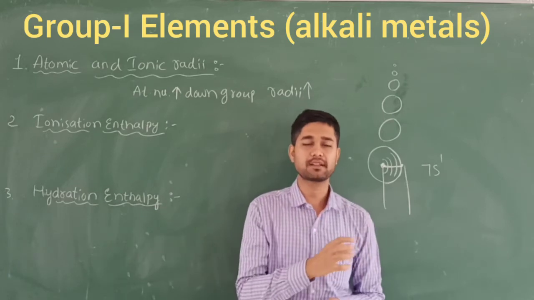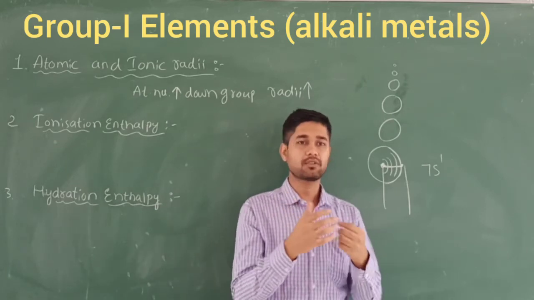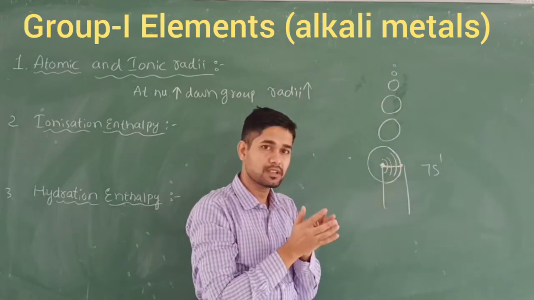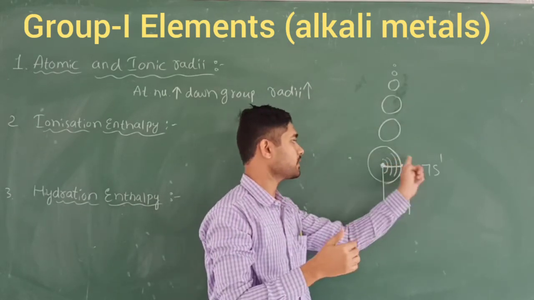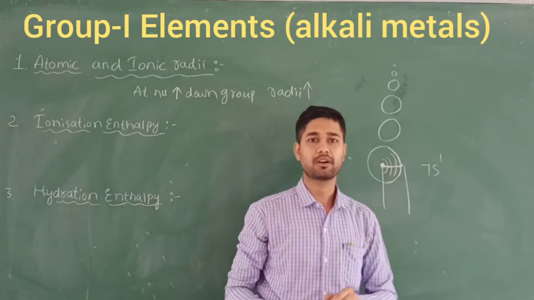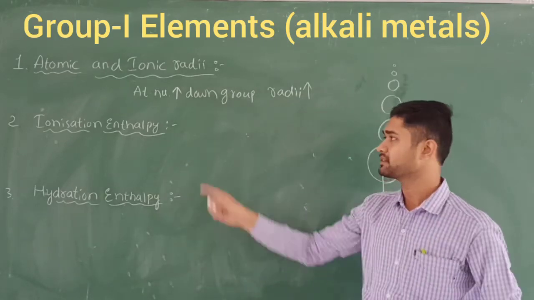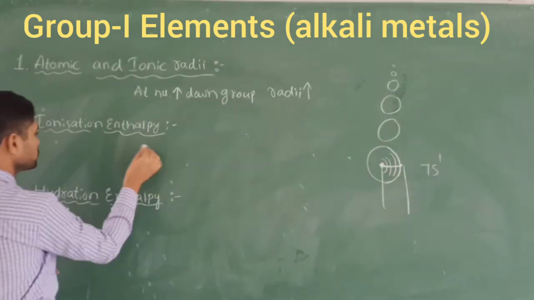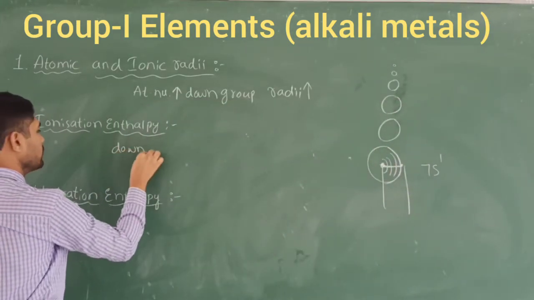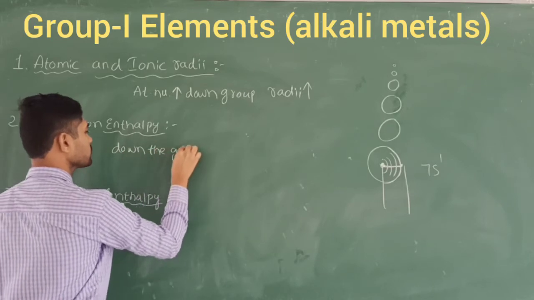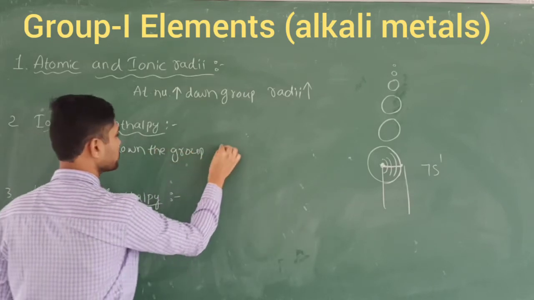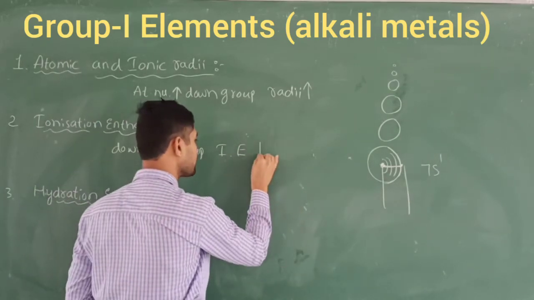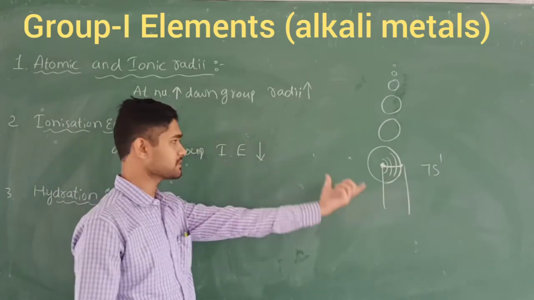The presence of electrons in between the nucleus and the outermost electrons reduces the attraction between them. So as we move down the group, the ionization enthalpy or ionization energy goes on decreasing because the size increases.